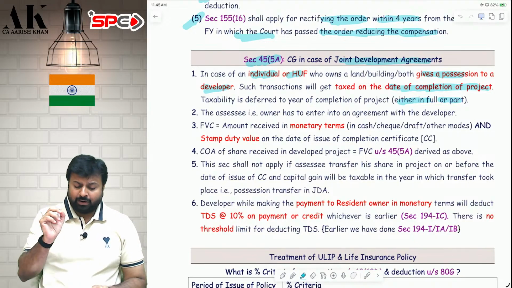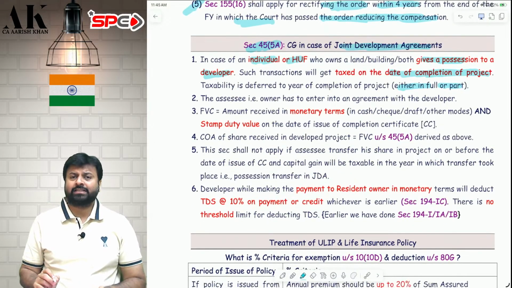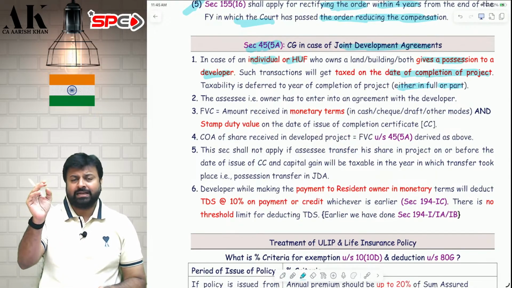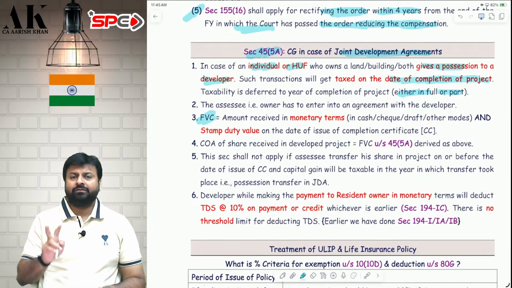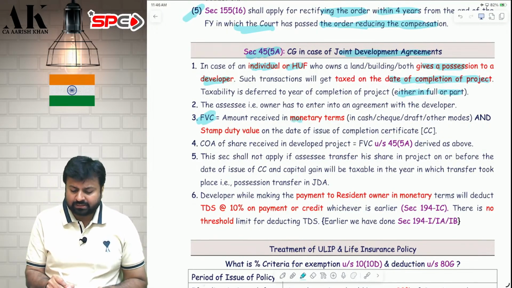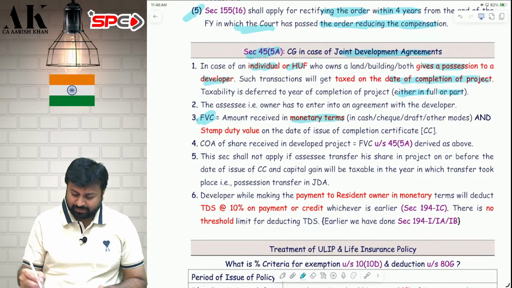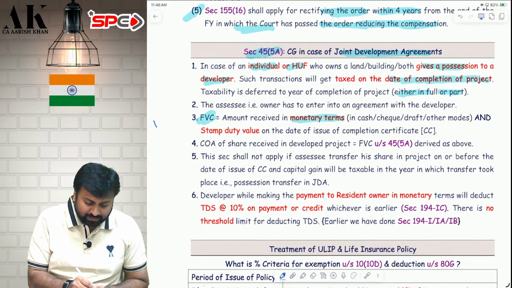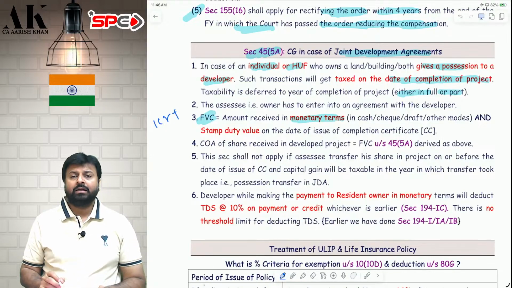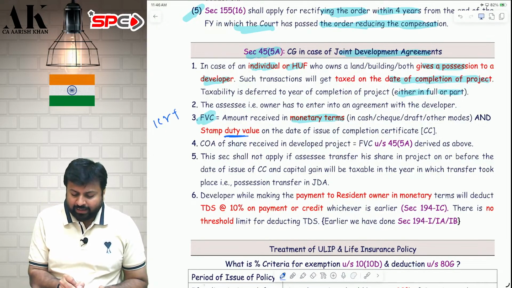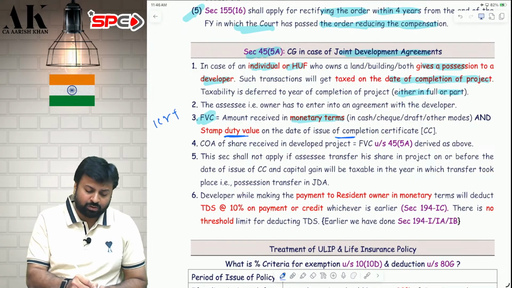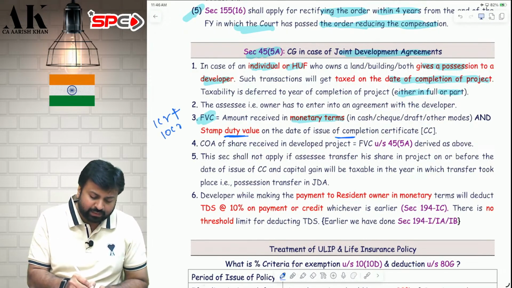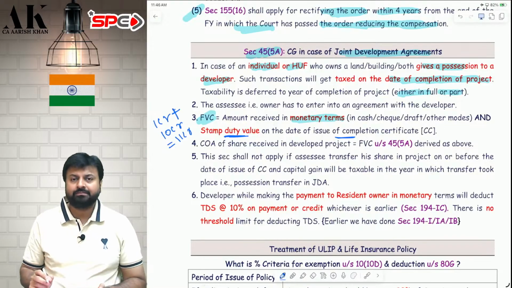This amount will be taxable in the year in which I receive that project, the 10 flats. Whenever I receive those 10 flats, at that time it will be subject to tax. At that time, what will be the full value of consideration? It will include two things. First, the money he is paying me. Suppose 1 crore he is paying me as money, plus 10 flats, at their stamp duty value. Suppose the stamp duty value of the 10 flats on the date of completion is 10 crore. Therefore, the total will be 11 crore.